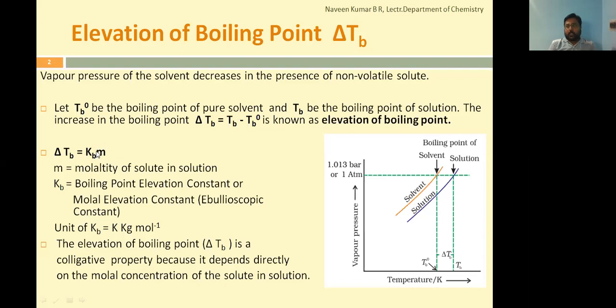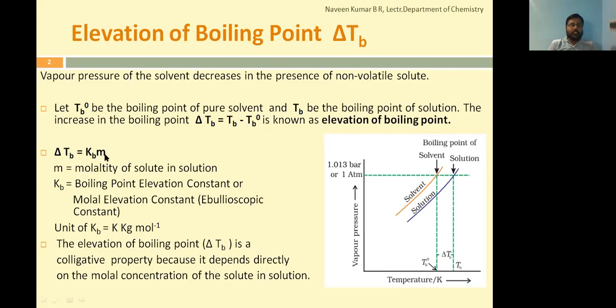So you assume when the molality of the solution is 1 mole per kg, molality is exactly 1 mole, then we can define the elevation boiling constant or molar elevation constant or ebullioscopic constant as elevation of boiling point. Kb is defined as delta Tb when molality of the solution is 1. That is, if it is required to give the definition of Kb, we can assume the molality of the solution as 1 to define the Kb.